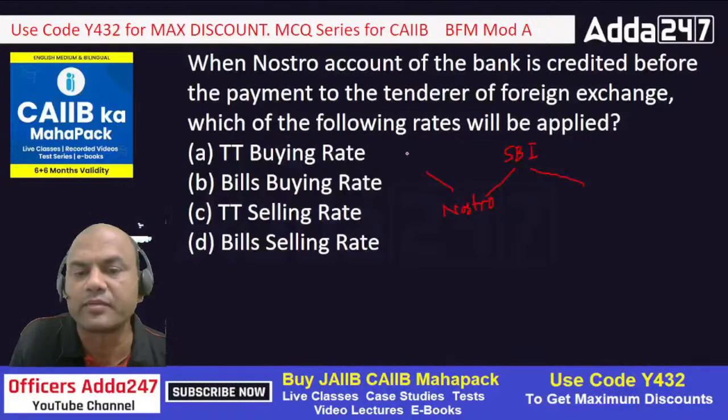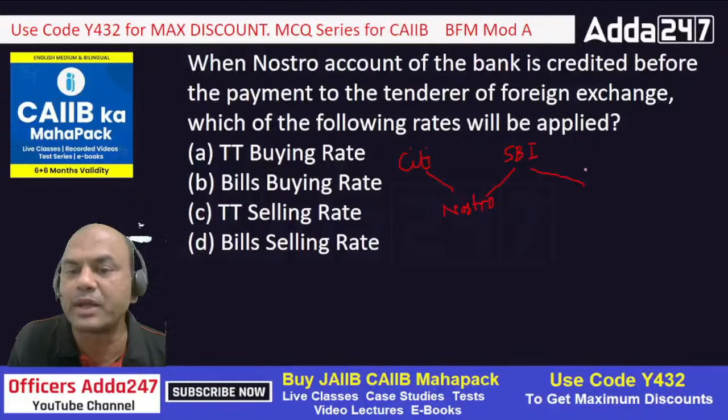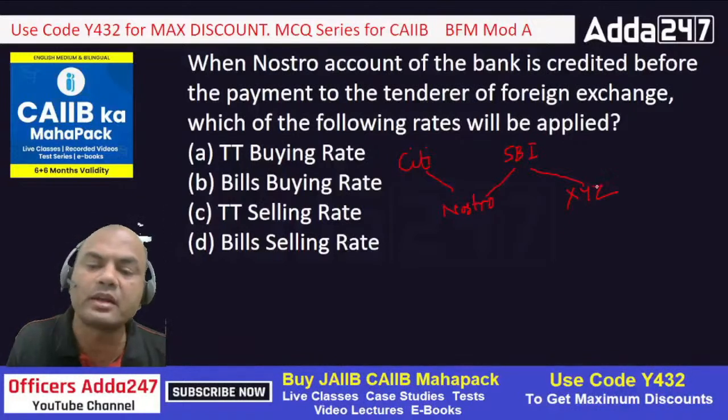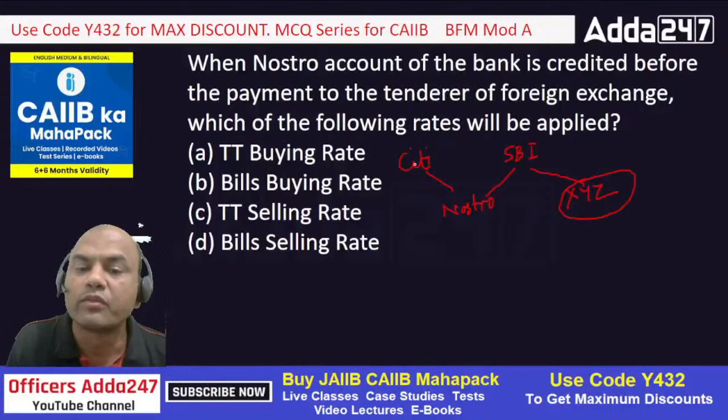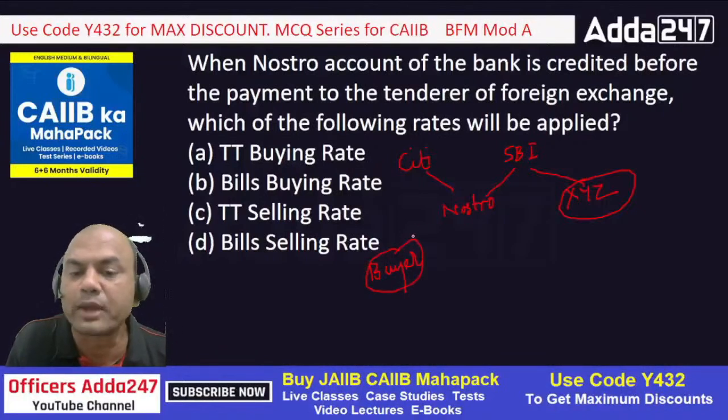So SBI is having their nostro with Citi, and SBI is also having the account of, let's say, XYZ person. Now what has happened? This XYZ person is to receive funds from some foreign party, means a buyer. So this buyer has to pay to this XYZ person.